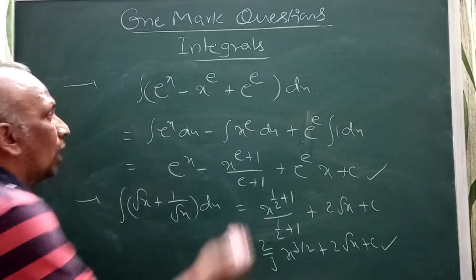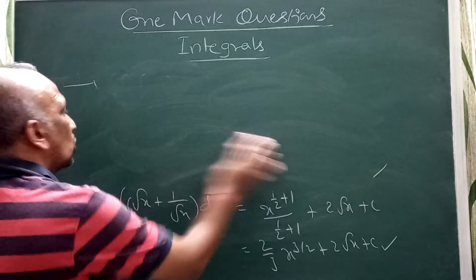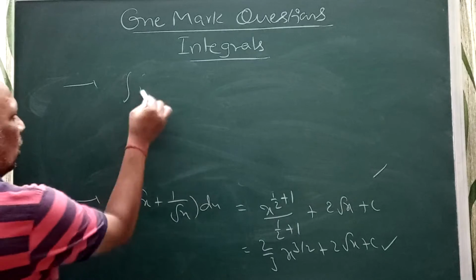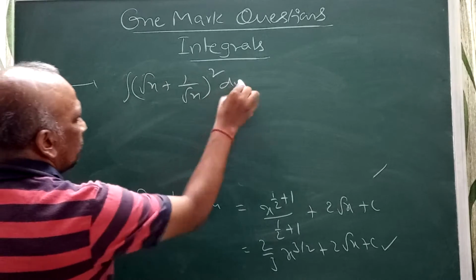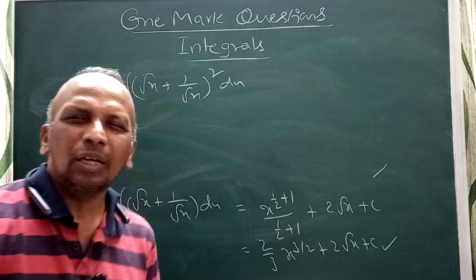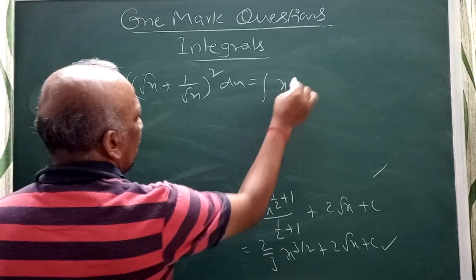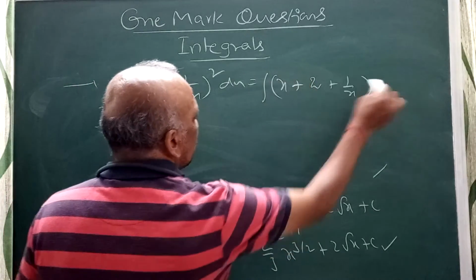Sometimes suppose they ask integral of root x plus 1 by root x whole square dx. Then you can expand it, and that will be very easy. Expand a plus b whole square: you get x plus 2ab plus 1 by x dx.